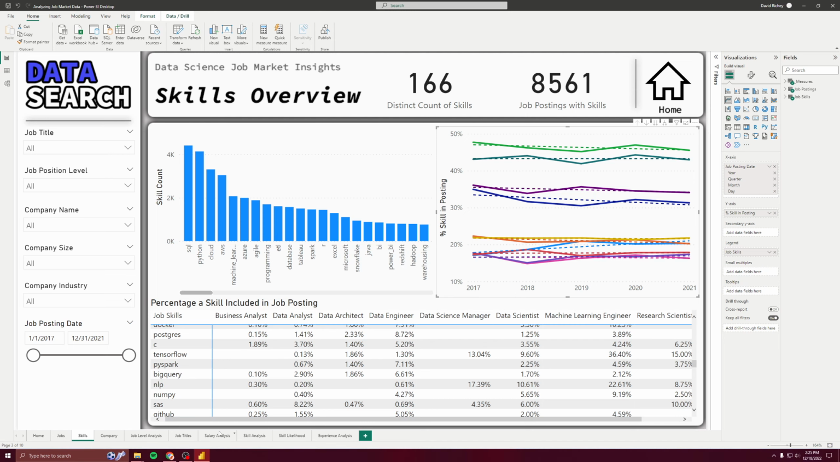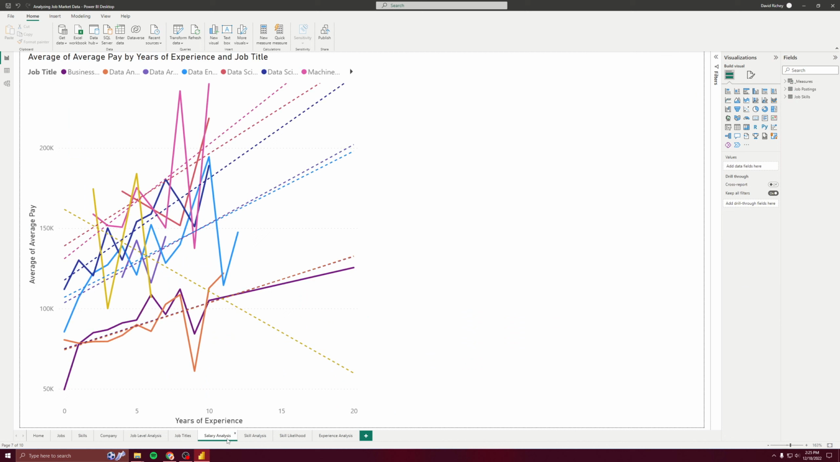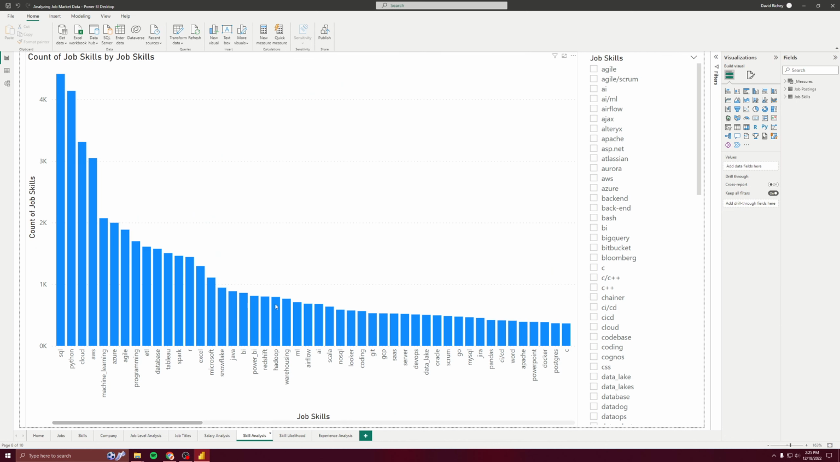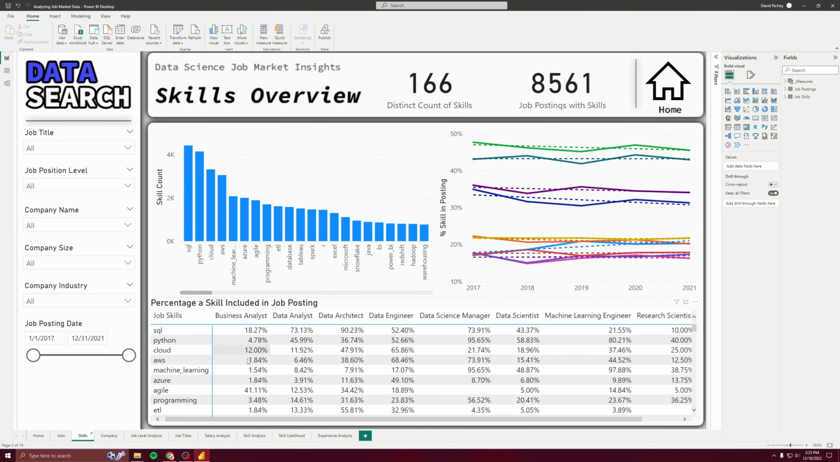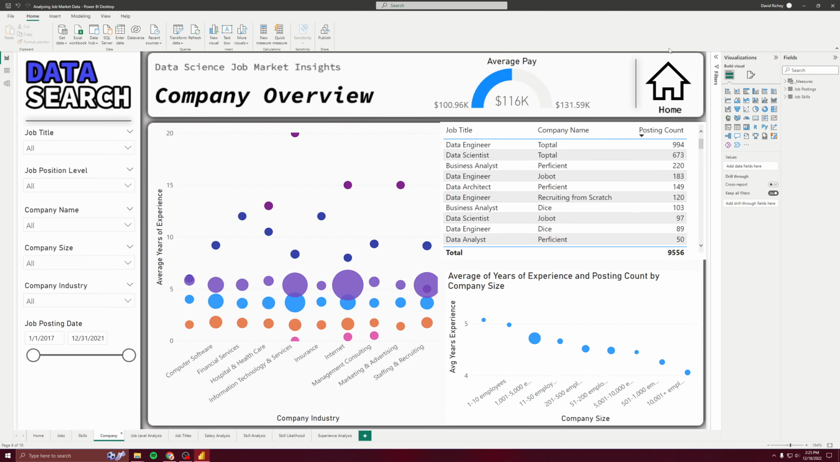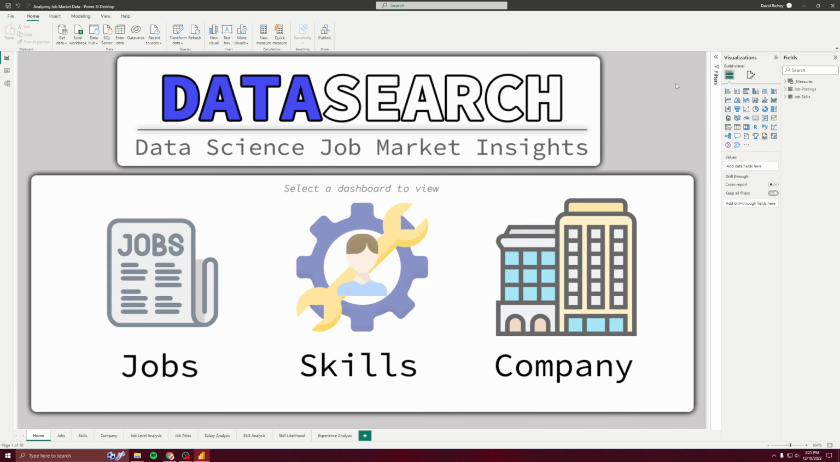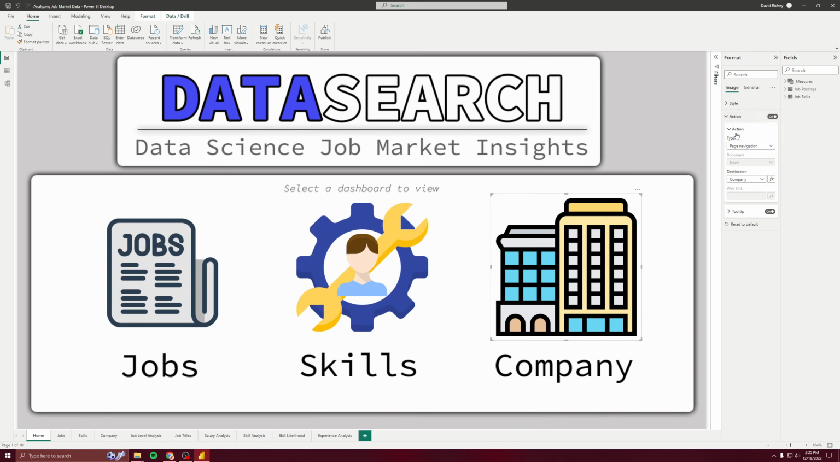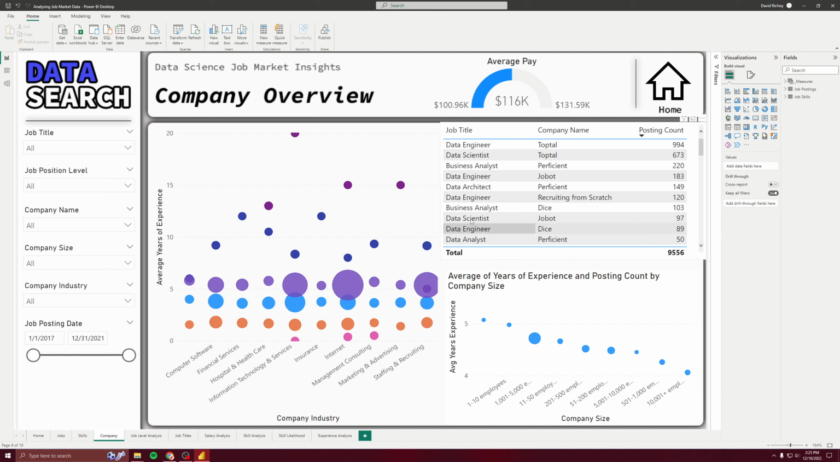So that's skills, and we can look at skill analysis here for a bigger picture of this. There's skill likelihood, the table on this, and then the slicers. Now we're going to do company. These are just page navigation actions. So we're going to do company, with the same slicers.